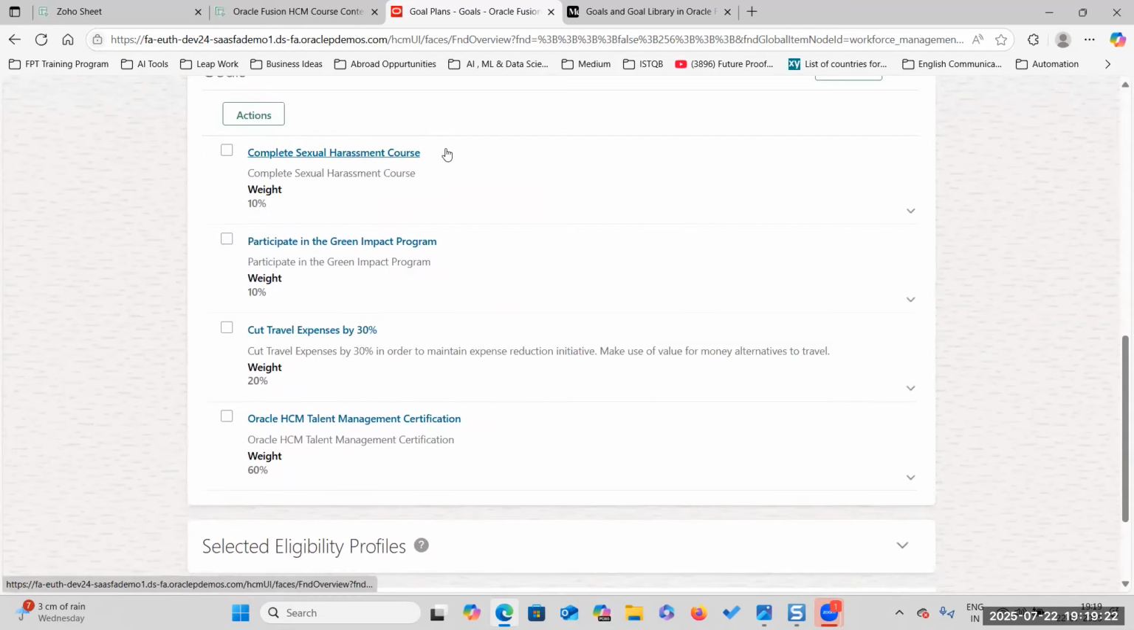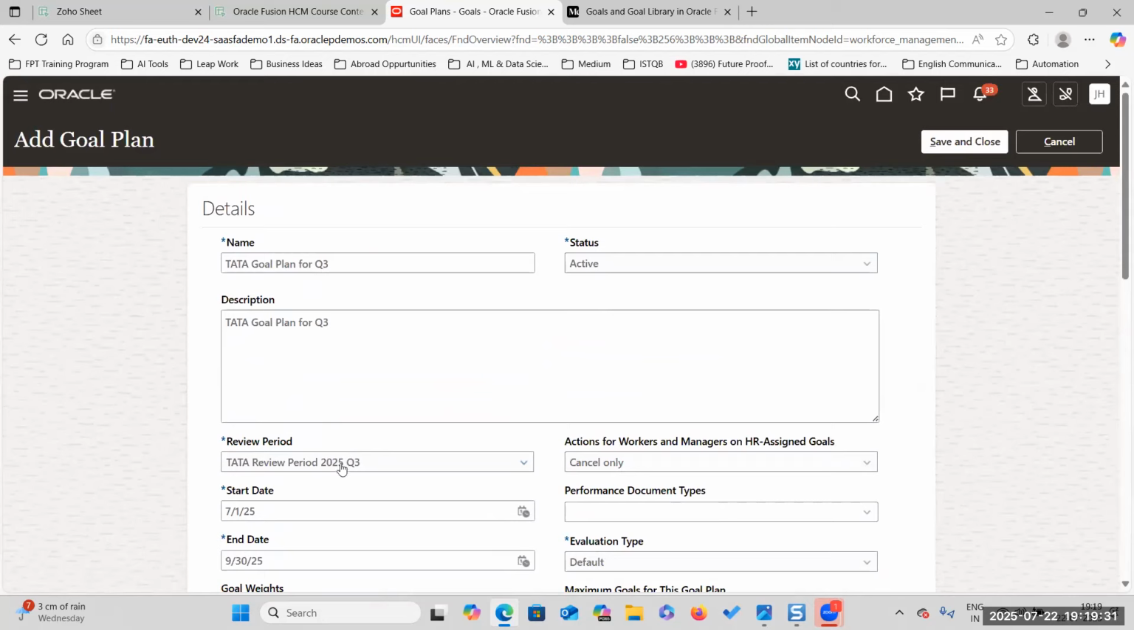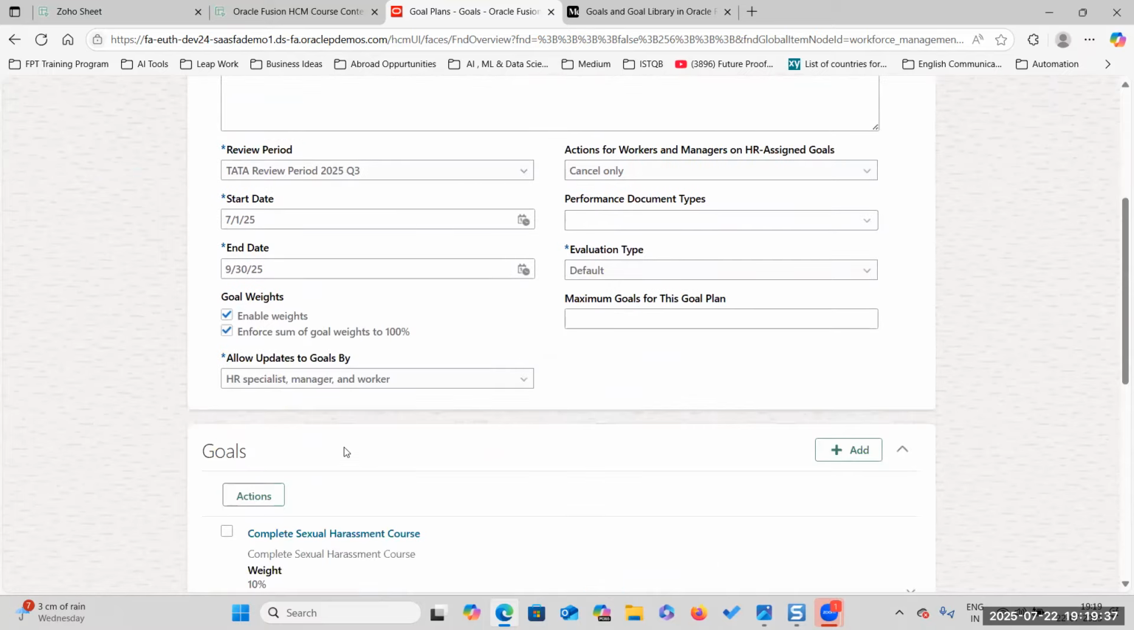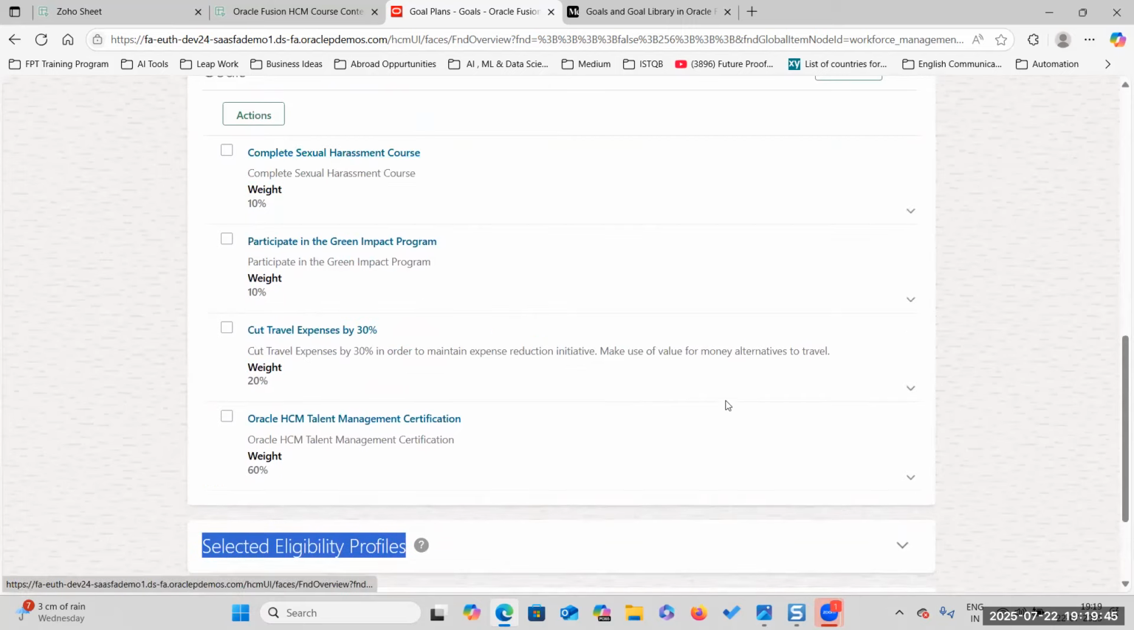All these goals, to whom do we need to assign them? We have just created these goals in the goal plan, and the particular goal plan has a review period from July 1st to September 30th. Okay, to whom do we need to assign? So how will we decide that? We will select the eligibility profile. So these goals will be eligible for whom?